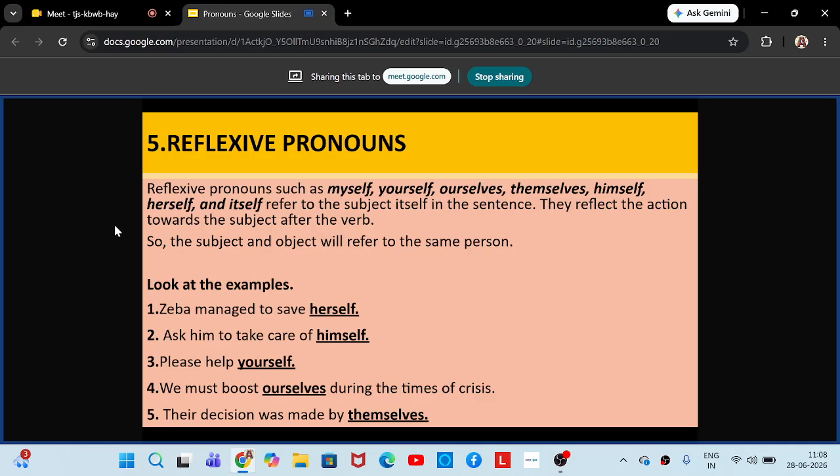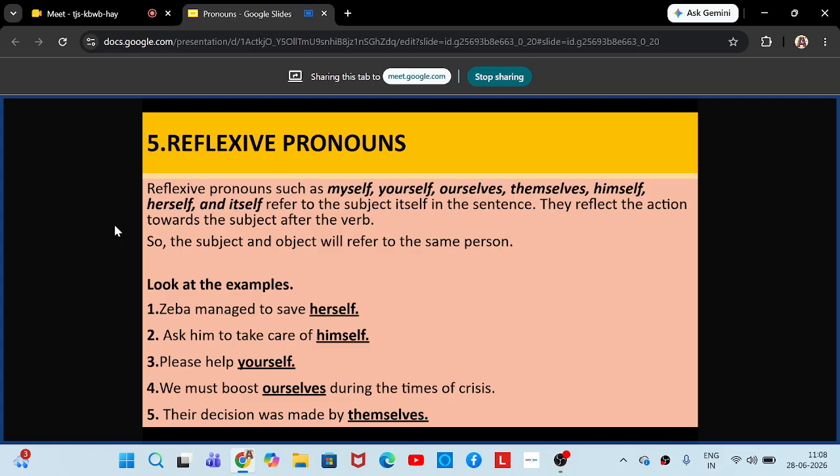So today we will start with reflexive pronouns. Before that, the first four types of pronouns are personal pronouns, then possessive pronouns, the third one is demonstrative pronouns, and the fourth type was interrogative pronouns.